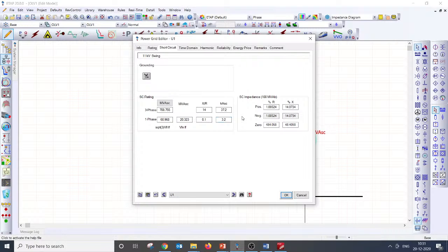So from that, my question is: by looking at the three phase fault current and single line to ground fault current alone, is it possible to say what kind of earthing we have adopted for this? Any answers for what kind of earthing we have adopted for this?